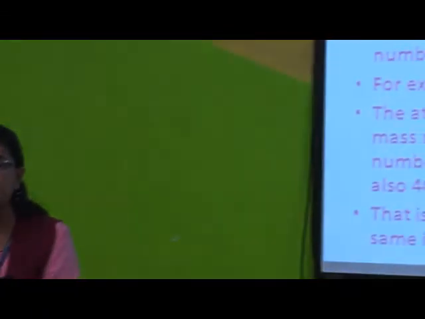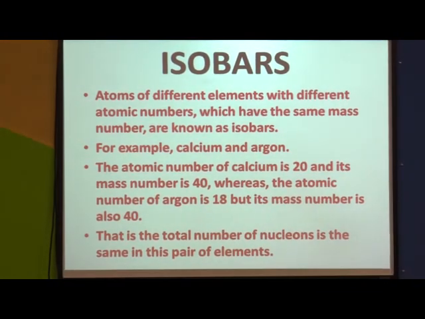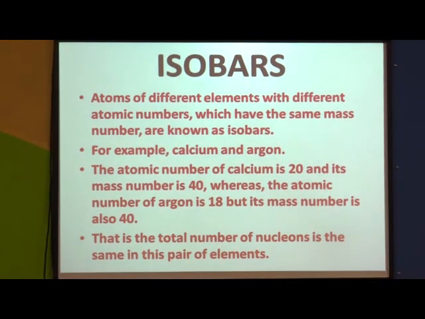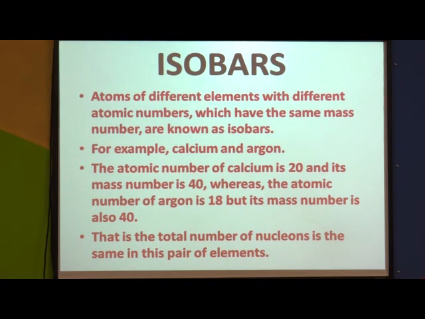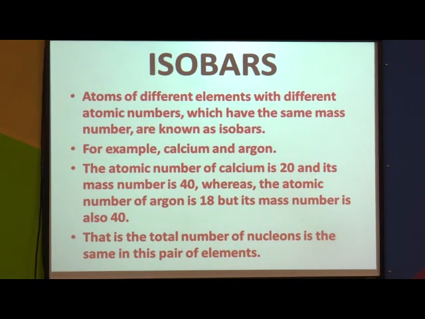Now let us see the last concept of this chapter, that is isobars. What are isobars? These are the atoms of different elements with different atomic numbers which have the same mass number.